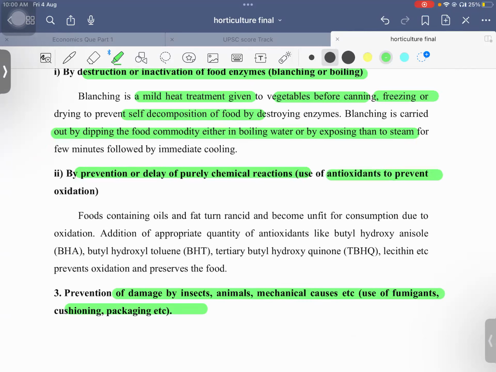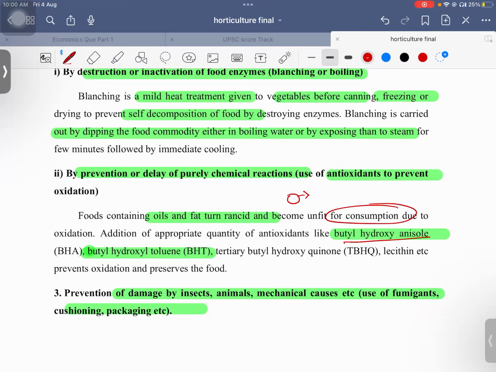Use of antioxidants to prevent oxidation. So we use some chemical agents also, like you would be knowing about the butyl hydroxyl anisole, okay, or butyl hydroxyl toluene. All these things are utilized. Okay, why is it utilized? Because the food containing this oil, fat, they turn rancid. You would have seen rancidity. Okay, when you keep the food products outside for some time, oil and all, they will become rancid and they become unfit. So we will use some chemicals, one or two you can remember.